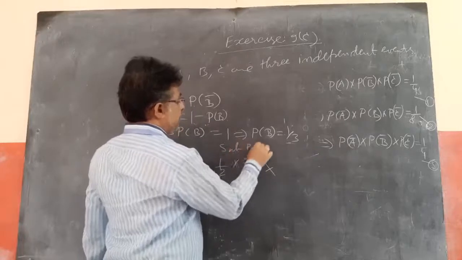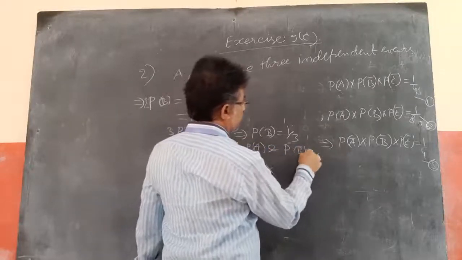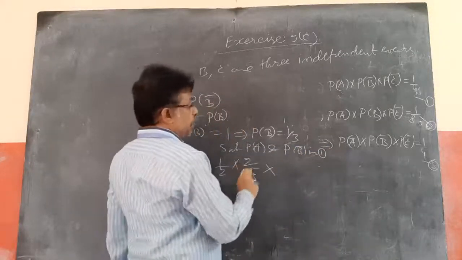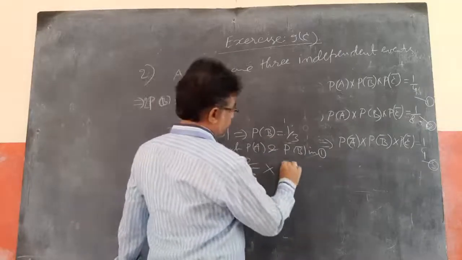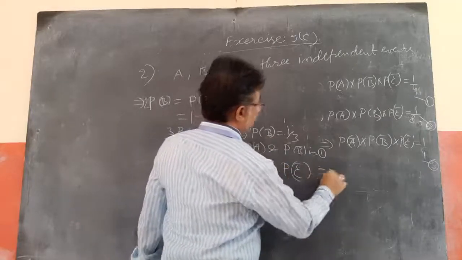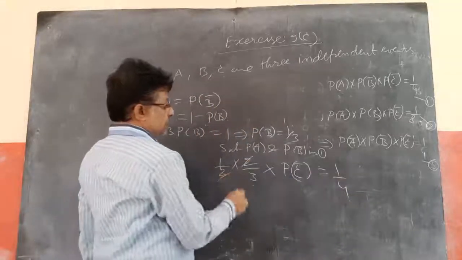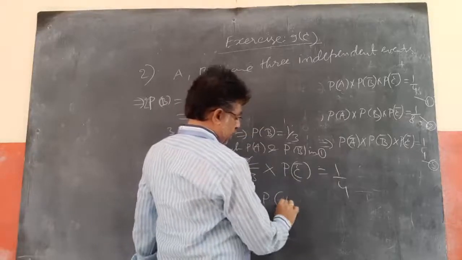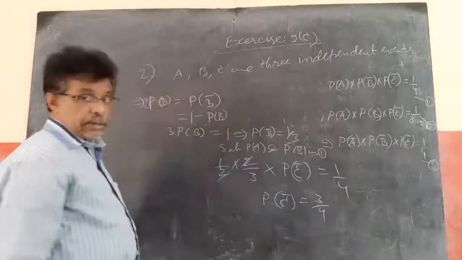Substituting P of A and P of B bar in equation 1: 1 by 2 into P of B bar, which is 1 minus 1 by 3, 2 by 3, into P of C bar equal to 1 by 4. 2 cancels and 3 goes to that side. So P of C bar equals 3 by 4.